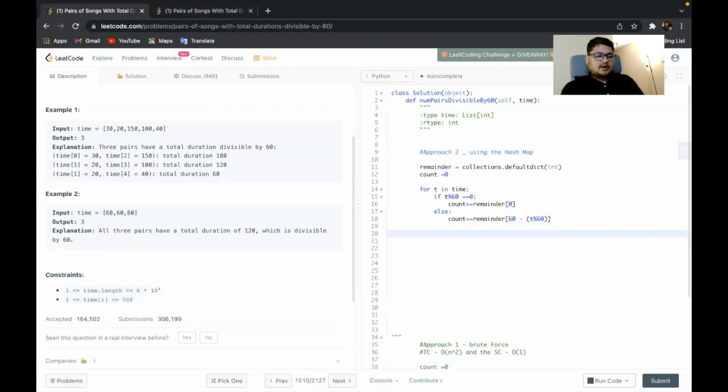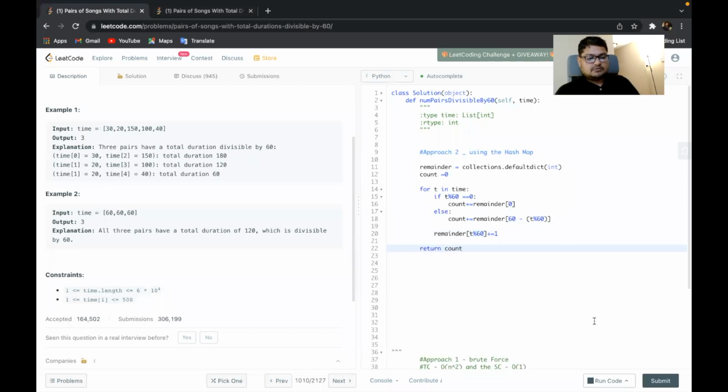After all this, we will simply add whatever is the remainder value to our existing hash map. And then once we are done, we will simply return the value of the count.